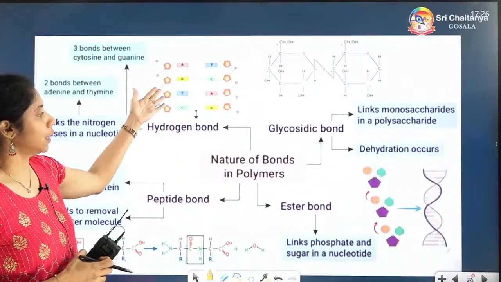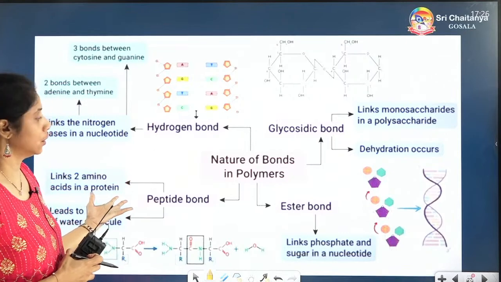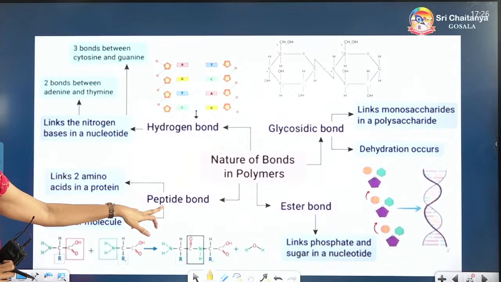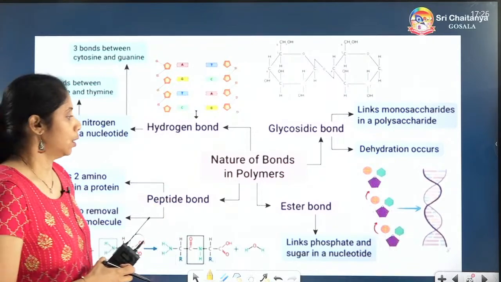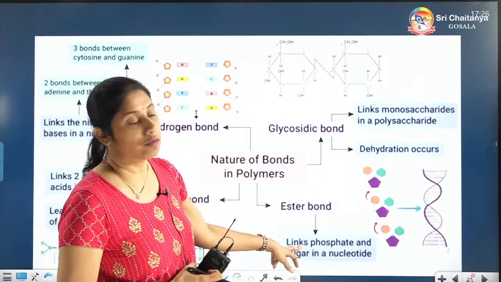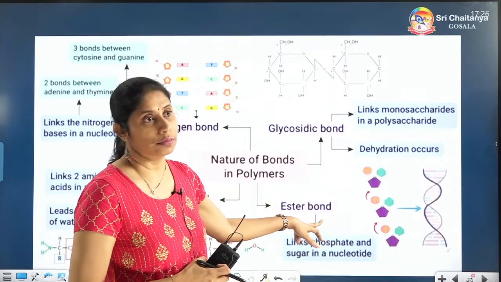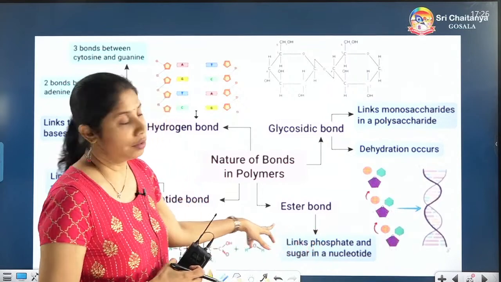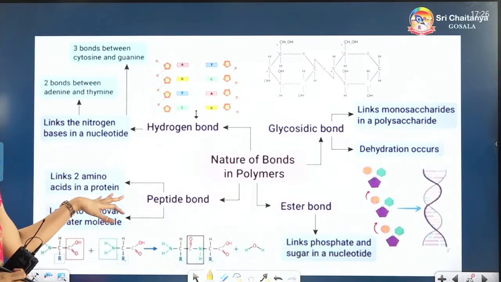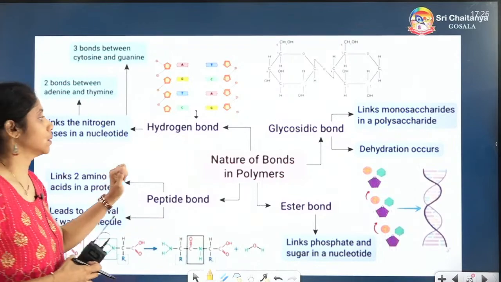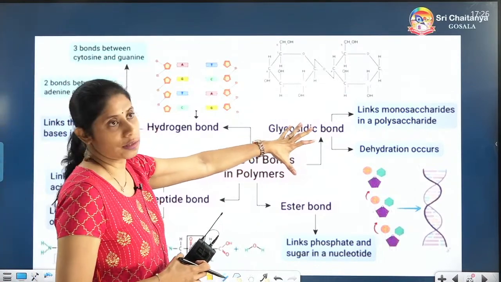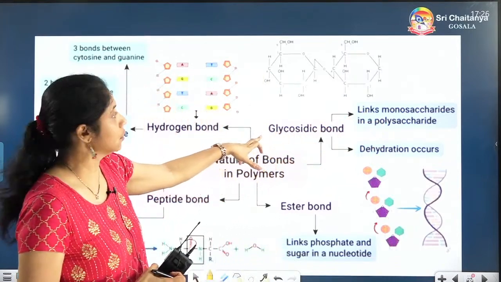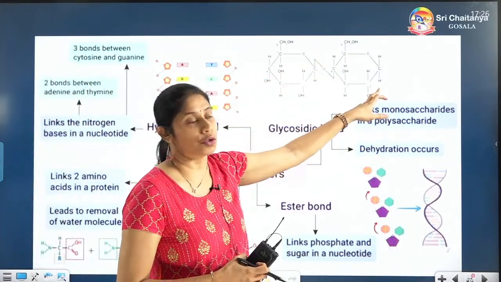This is how the DNA will be formed, with the bonds which are formed. I have told you already, protein is made up of a chain of amino acids with peptide bonds. In the lipids, fatty acid and glycerol will be linked by ester bonds. So lipids have ester bonds, and proteins have peptide bonds. Then the carbohydrates, the polysaccharides, have glycosidic bonds, one sugar plus another sugar.